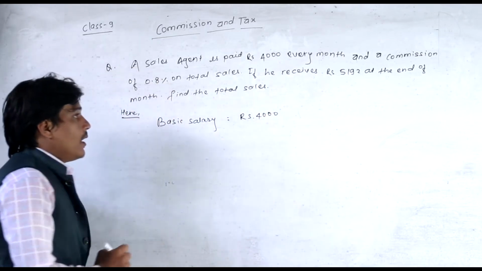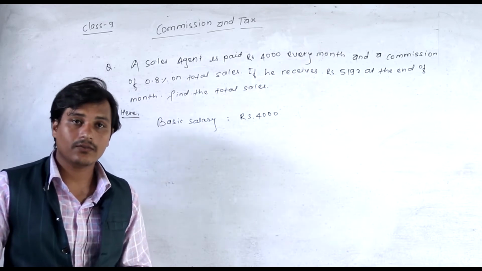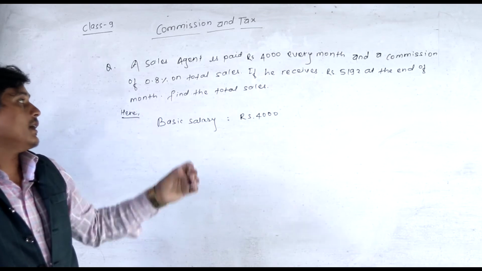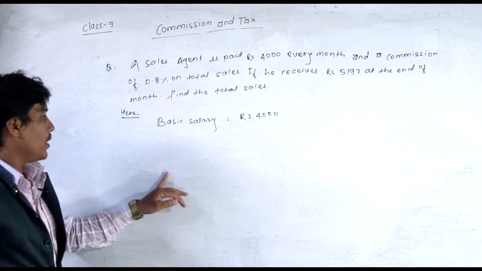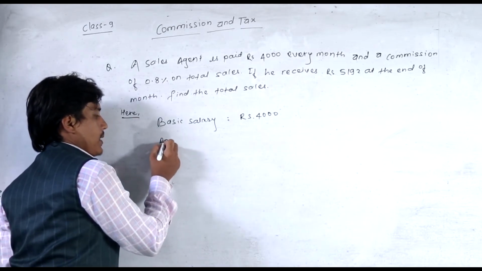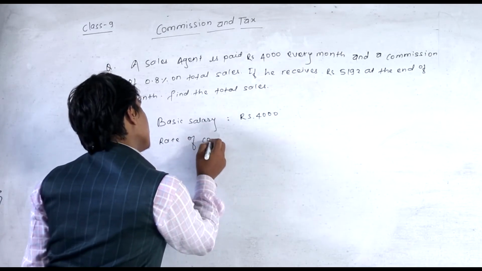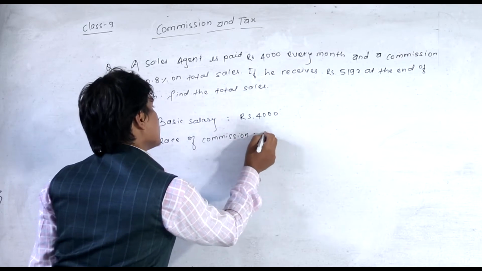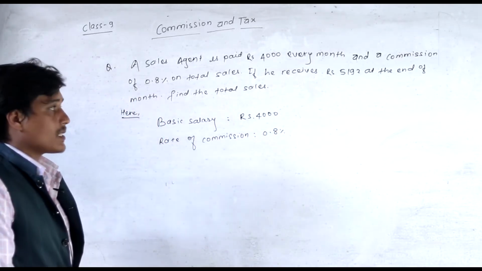A commission percent is also given, that is the rate of commission the salesman would get by selling the goods. The rate of commission given in the question is 0.8 percent on the total sales.